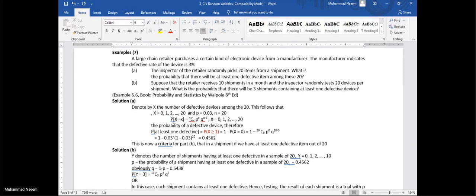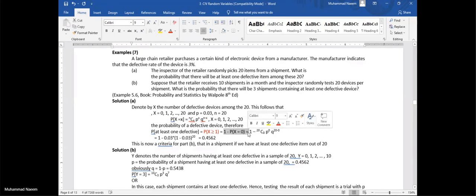The problem is very simple. The value of small n is 20, the value of P is 3%, meaning 0.03, hence Q is 0.97, and we find the probability for at least one. That means either we add up the probability for x equal to 1, 2, 3, 4, 5 up to x equal to 20, or apply the complementation law.